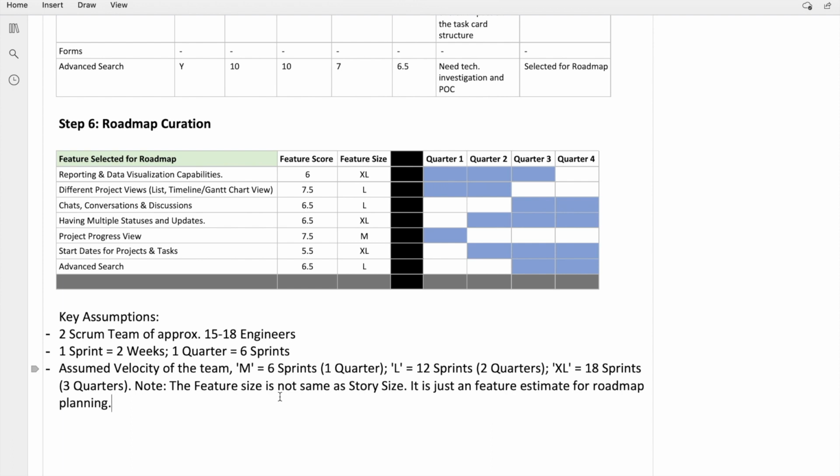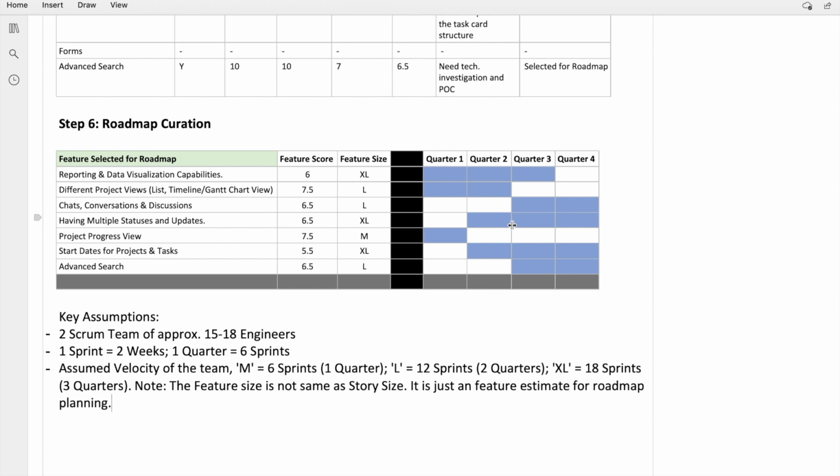Note, the feature size is not the same as the story size. It is just a feature estimate for roadmap plan. Also, we have ensured that the work is planned such that each quarter is pretty balanced, giving enough time for product teams to think, analyze, decide on the approach, do POCs if needed, and implement the features with quality.